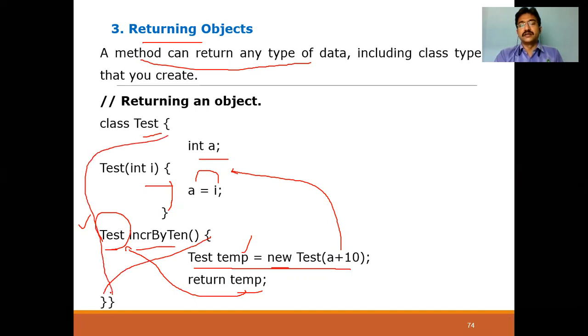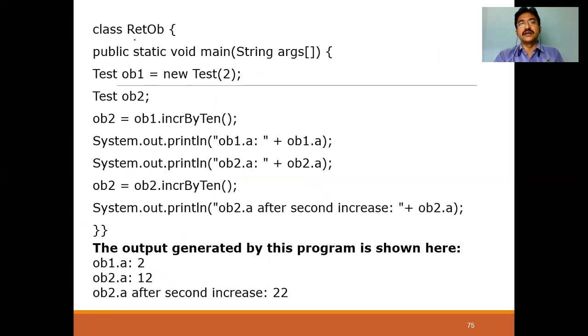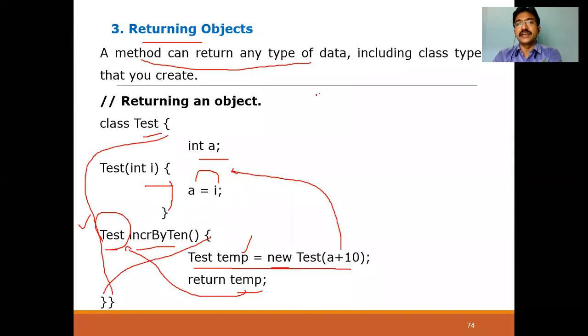Here is the end. Now I'm creating one more class called ReturnObjectOp. I'm calling the main method. I'm calling a constructor with 2. Once I'm calling with the value 2, what will happen here? I'm creating what type of object? ob1. Now, once it is creating ob1 for class Test, how many variables are there in class Test? Only one. What value is it called with? With the help of 2, int i will be called. Now what is i? 2. The i value is assigned to a. Once it is assigned, the value of a will be changed to 2 here.